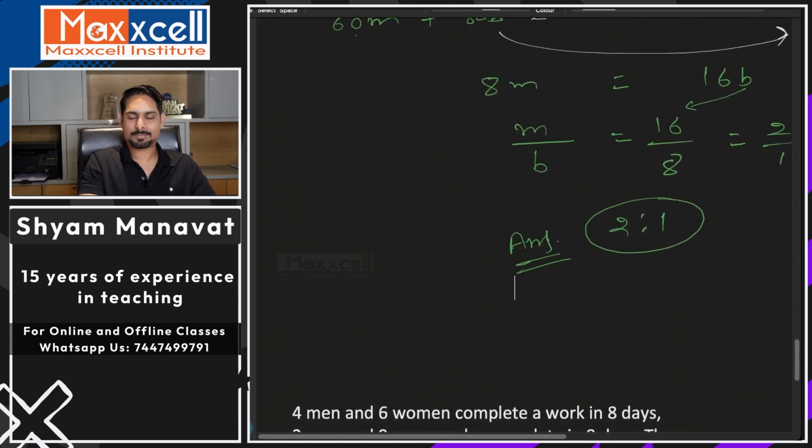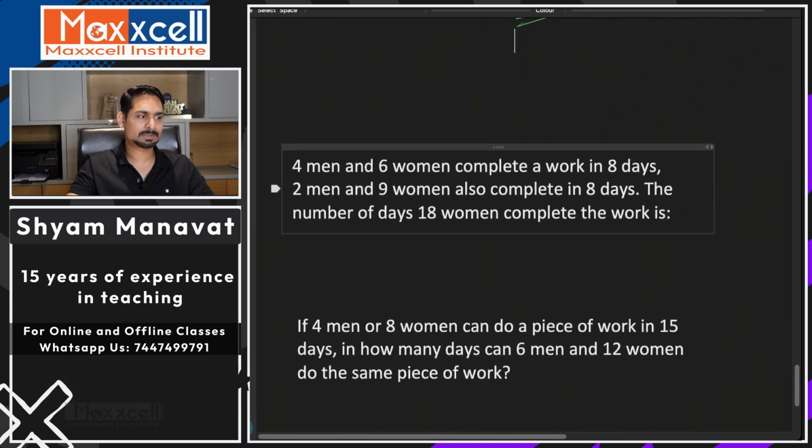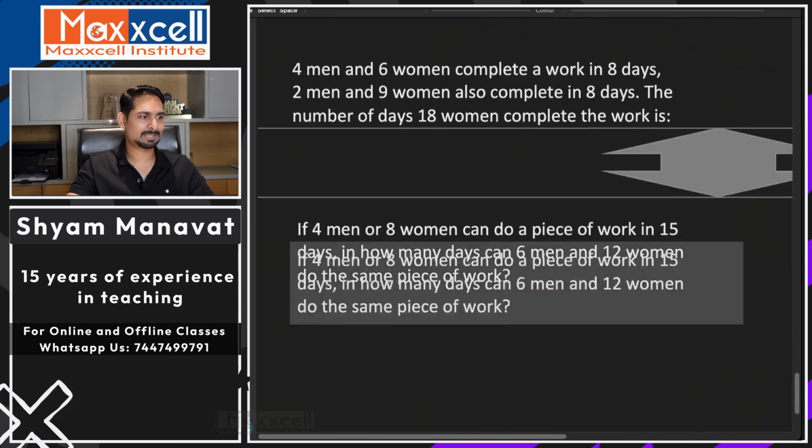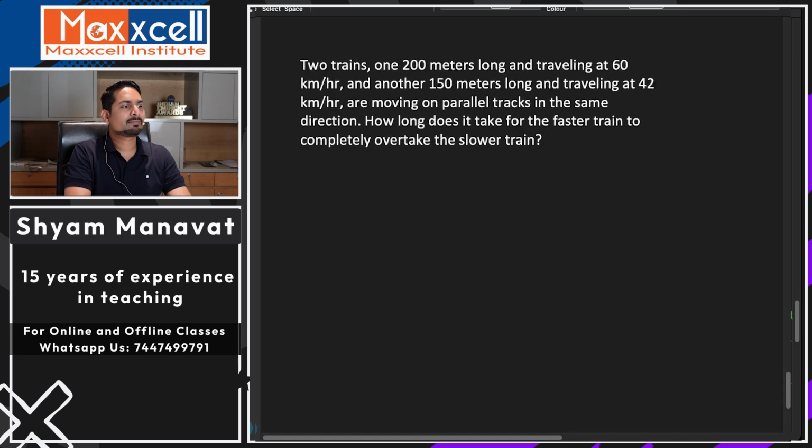I hope people who paused the video and tried solving the question got a similar answer. Now look at this question. Here we have two trains, one 200 meters long traveling at 60 kilometers per hour, another 250 meters long traveling at 42 kilometers per hour. They are moving on parallel tracks in the same direction.